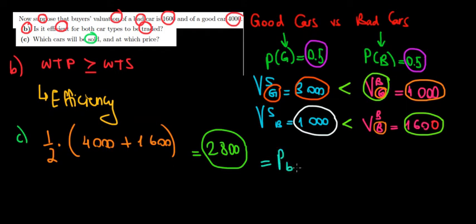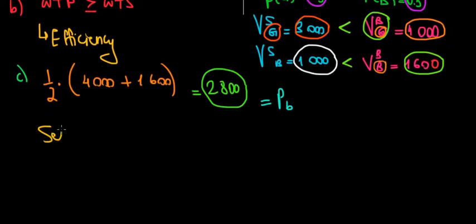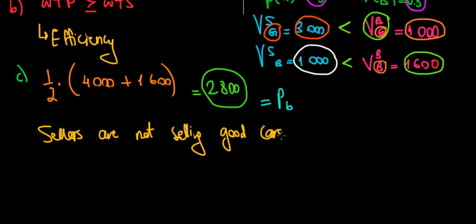Price of the buyers. What's happening here? Well, for 2,800 euros, the sellers are not going to sell the good cars because they need at least 3,000 euros. So sellers are not selling the good cars. Now, because the buyers know that the sellers do not get as much as they want, the buyers anticipate that they would be sold only bad cars.